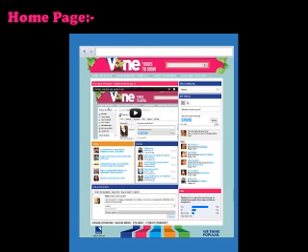Next term is home page. The first page in the website is known as home page. This home page provides the basic information about the website. It also contains links to other pages.